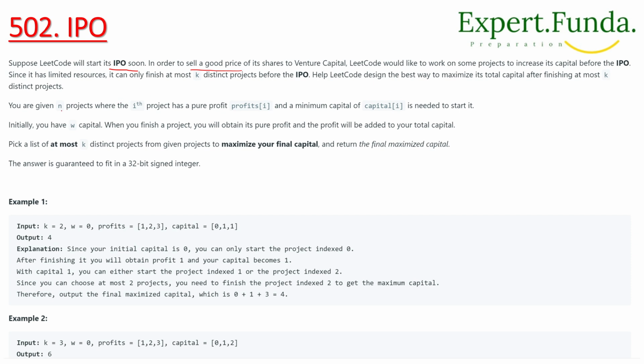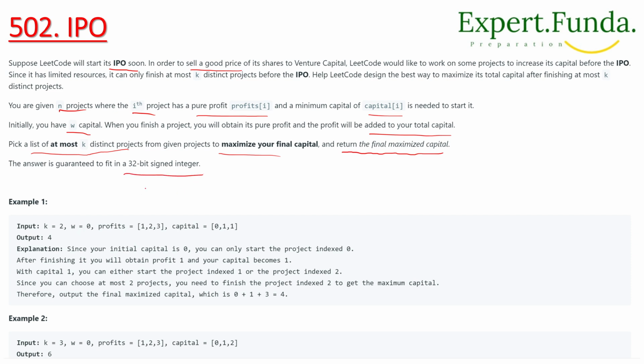So he is given n projects, and for the ith project, the pure profit is profits[i], and the minimum capital needed to start the project is given. Initially he has W as capital, and when you finish a project, its pure profit is added to your total capital. We have to pick at most k distinct projects to maximize the final capital, and return the maximum capital. The answer fits in a 32-bit signed integer, so no need to explain that.